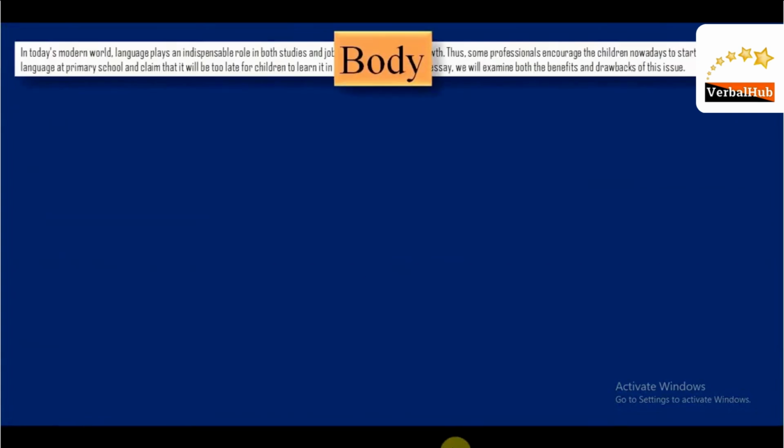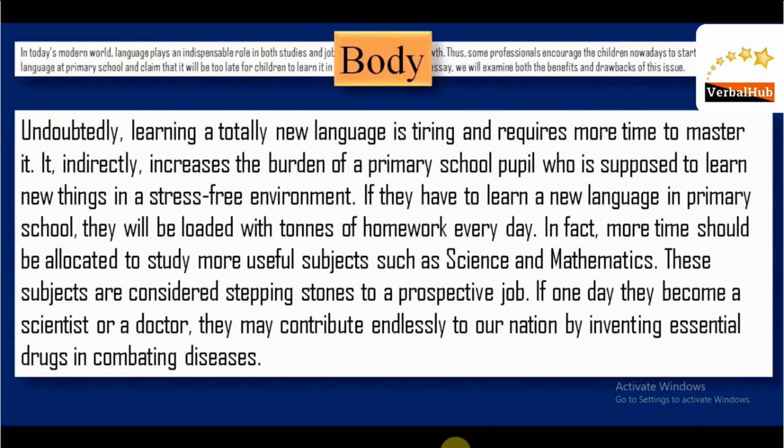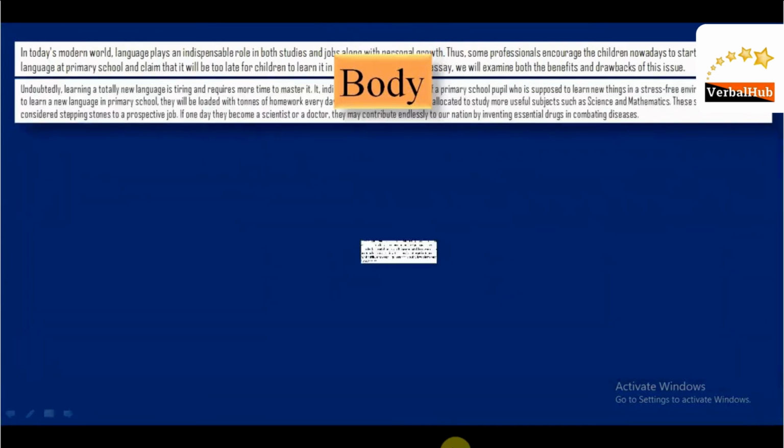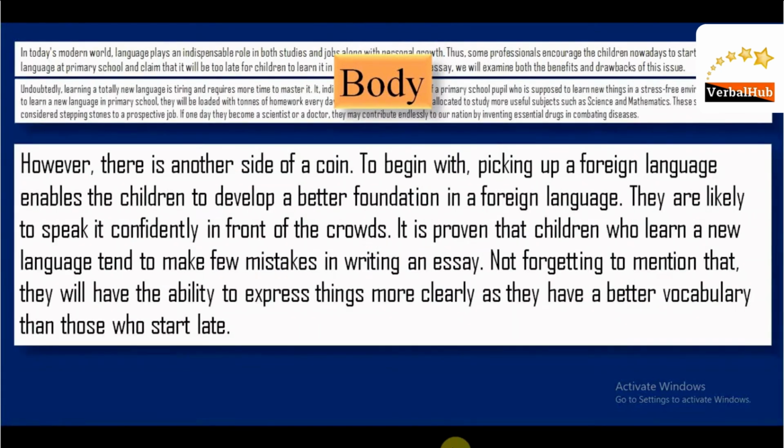Alright, after that body. So this is the first part of the body. Body means explanation. Remember, whenever you start the body, at least write a few beginning words like undoubtedly, however, and other such words. You can pause the video and read the explanation. Alright, now body part 2. As I said, the body should have 2 to 5 paragraphs. This is the second paragraph, again starting with however. You can pause the video and read the explanation.